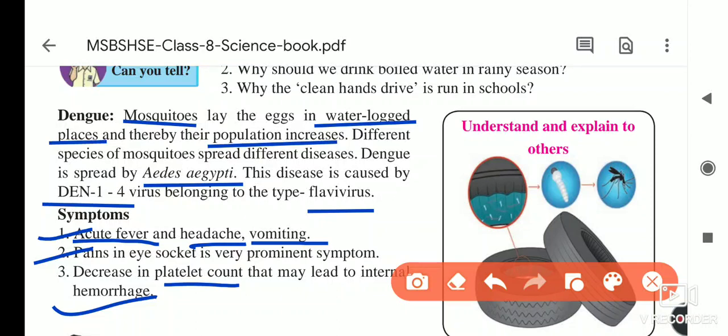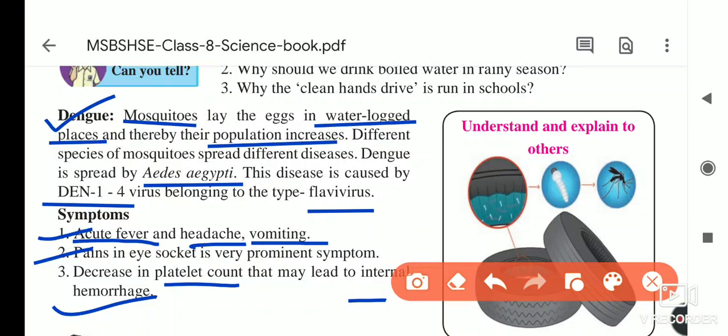If the platelet count is less, we get internal hemorrhage, which is very risky. So if you see such symptoms in our family or in you, which are acute fever, headache, vomiting, pain in the eye socket, and low platelet count, we have to check our blood, and in the report the platelet count is given. If you see symptoms, you have to go to the doctor and take proper treatment for this dengue.